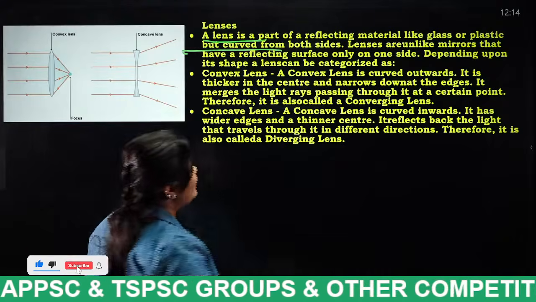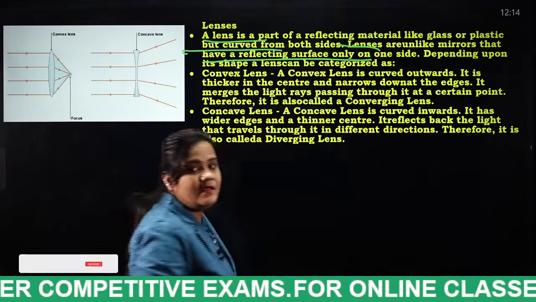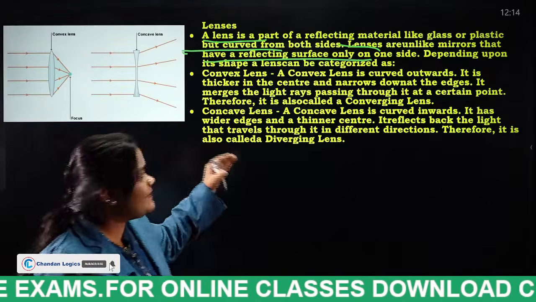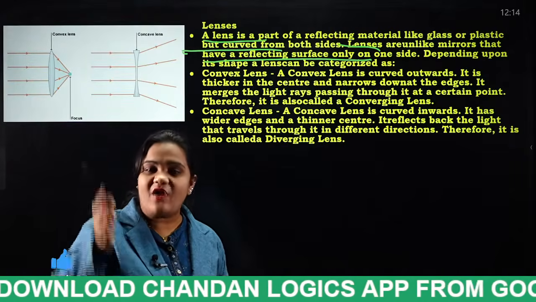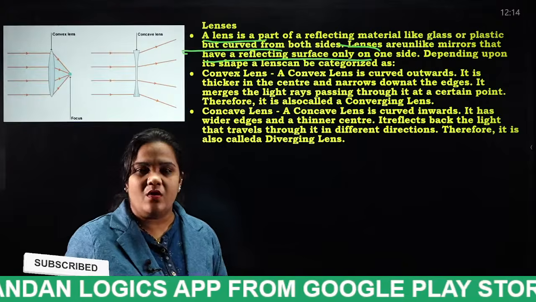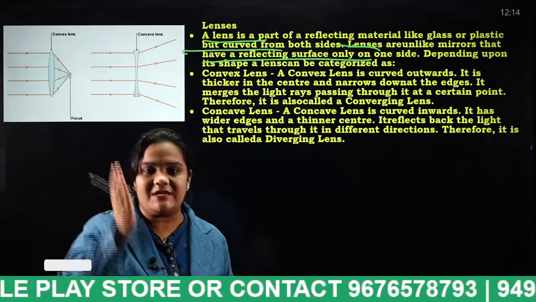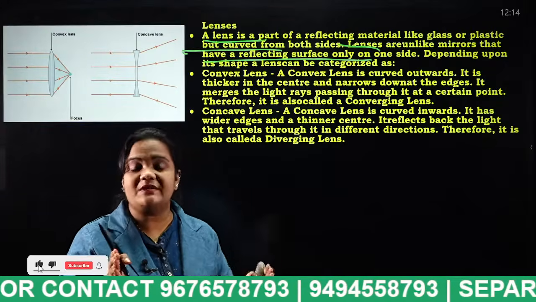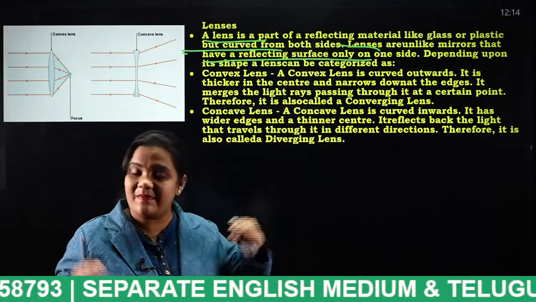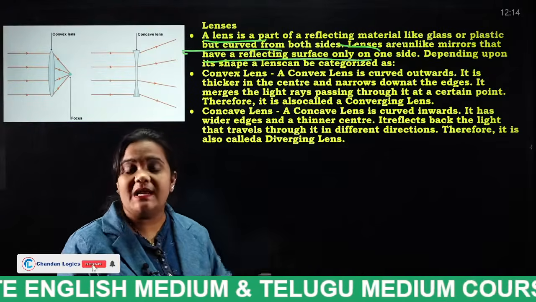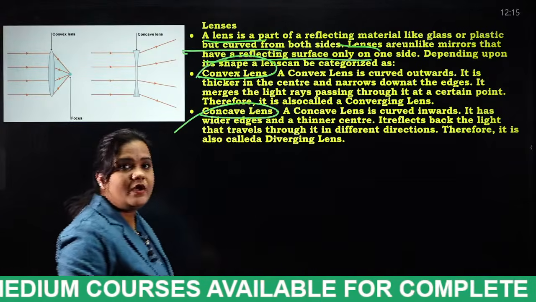Did you understand what I said? Lenses are unlike mirrors that have a reflecting surface only on one side. Depending upon its shape, a lens can be categorized. On the back of the mirror, some coating will be there, so if the light rays hit that, there will be no reflection on that side. The mirror can give reflection on only a single side. When it comes to a lens, on both sides the reflections will be there. Based on this, lenses are categorized into convex lens and concave lens.